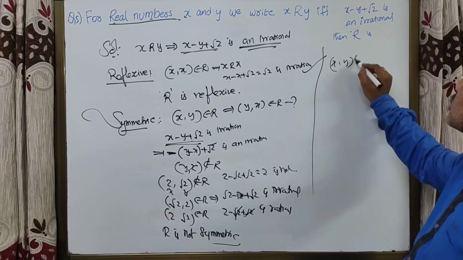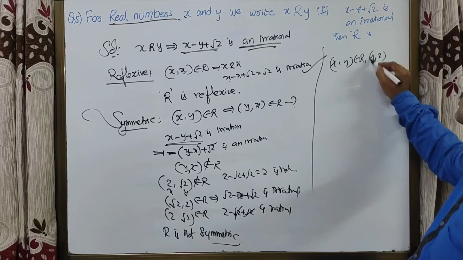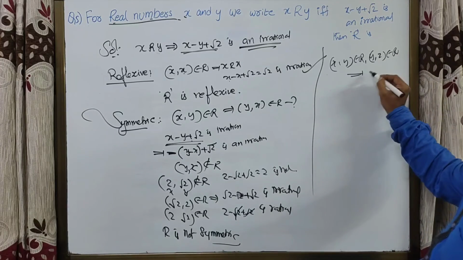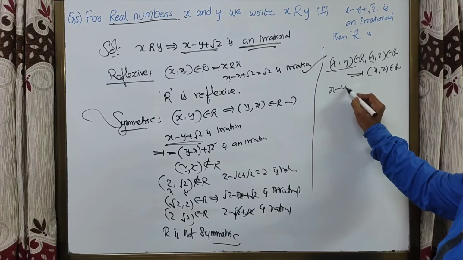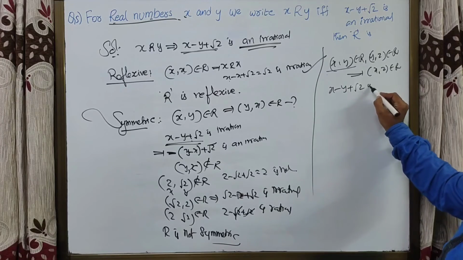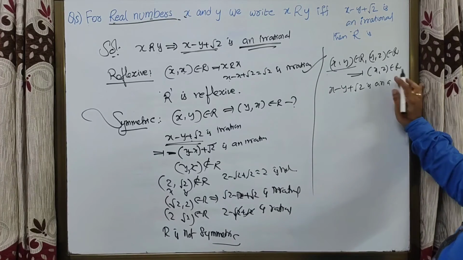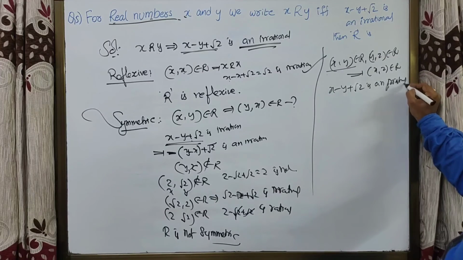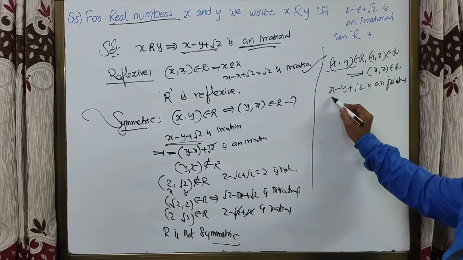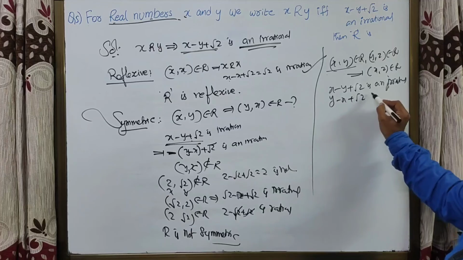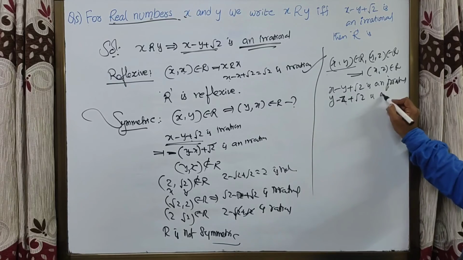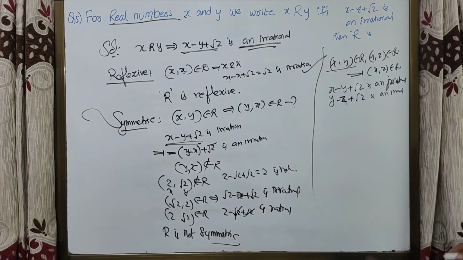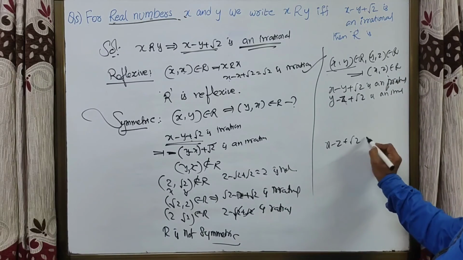x comma y belongs to the relation, y comma z belongs to the relation. Then we have to prove that x comma z is in the relation. From this, x minus y plus root 2 is an irrational, and y minus z plus root 2 is an irrational. From these two, can you prove that x minus z plus root 2 is an irrational?